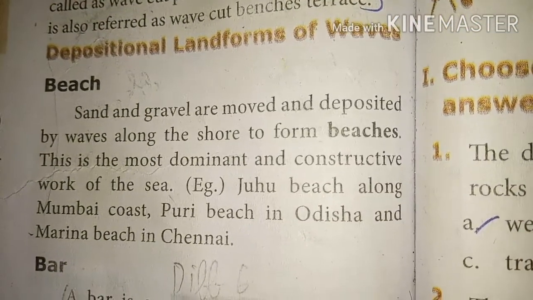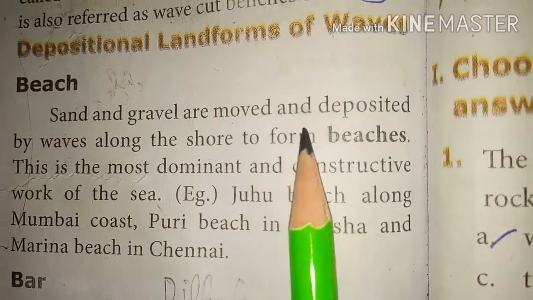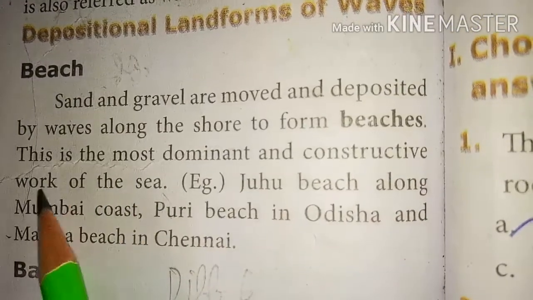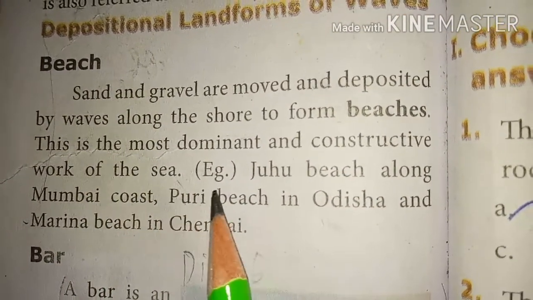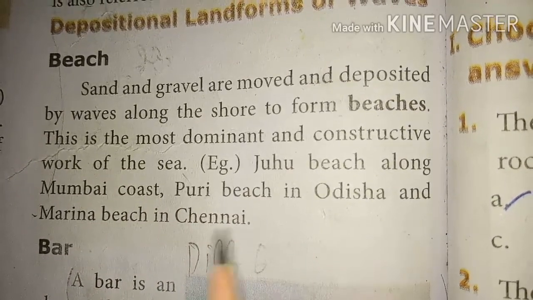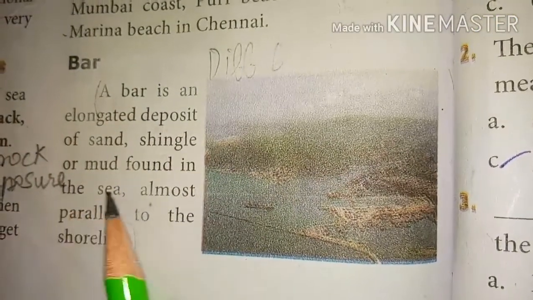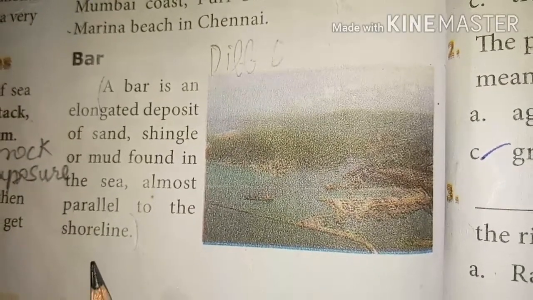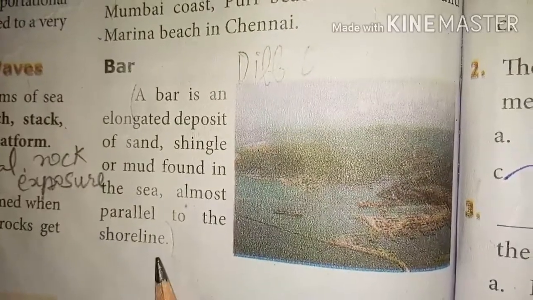Depositional landforms of waves. Let us see the textbook. Beach. Sand and gravel are moved and deposited by waves along the shore to form beaches. This is the most dominant and constructive work of the sea. Example, Juhu Beach along Mumbai coast, Puri Beach in Odisha, and Marina Beach in Chennai. Next, it is a bar. A bar is an elongated deposit of sand, shingle or mud found in the sea, almost parallel to the shoreline.